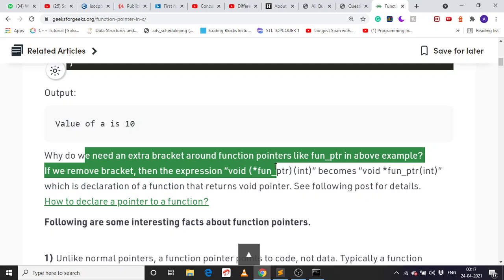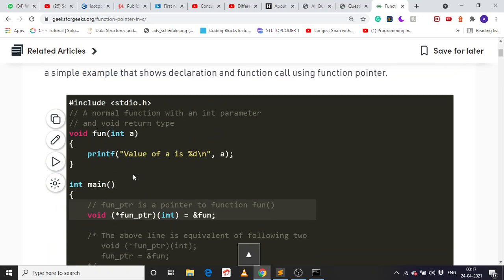The function pointer, its type is pointer. Okay, like because we are not returning here, that's why we are putting pointer.